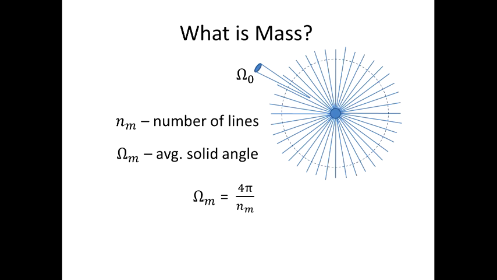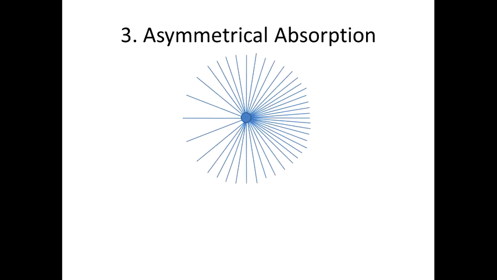Now let's consider an asymmetrical absorption of space by a particle of matter. This is the most common case, when a particle of matter is moving with velocity lower than the speed of light. As we can see, the particle absorbs space asymmetrically, and therefore moves in the surrounding space in the direction where it absorbs more space. We can define a condition of the motion in space through the solid angles.